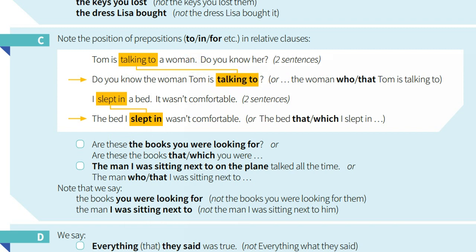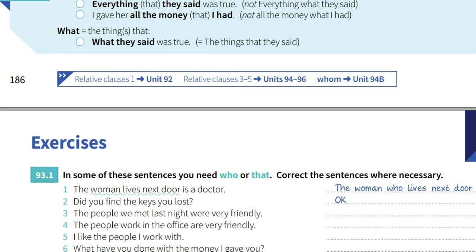Do you know the woman? So here is a woman. You cannot say, do you know a woman Tom is talking to? So Tom is talking to is last in the question. I slept in a bed. It was uncomfortable. The bed I slept in wasn't comfortable. Great. So this is the way, or the bed that I slept in wasn't comfortable. It depends on the way of your writing. Both are correct.